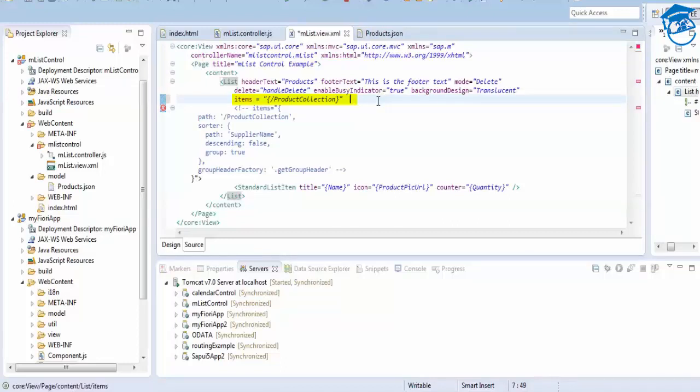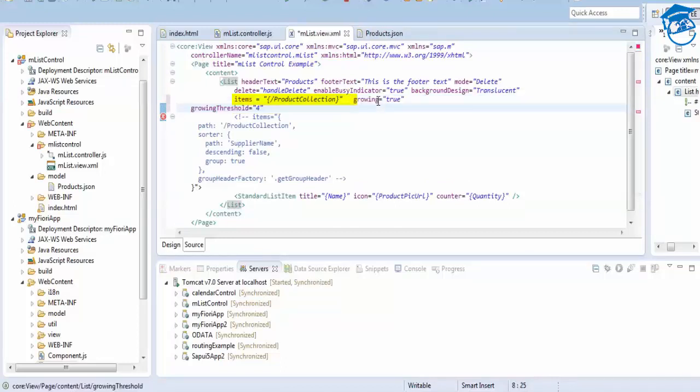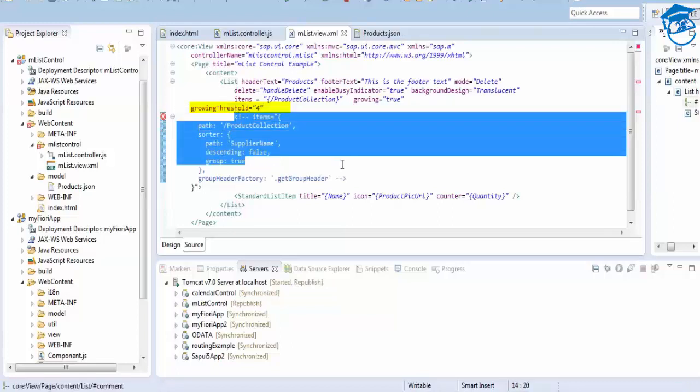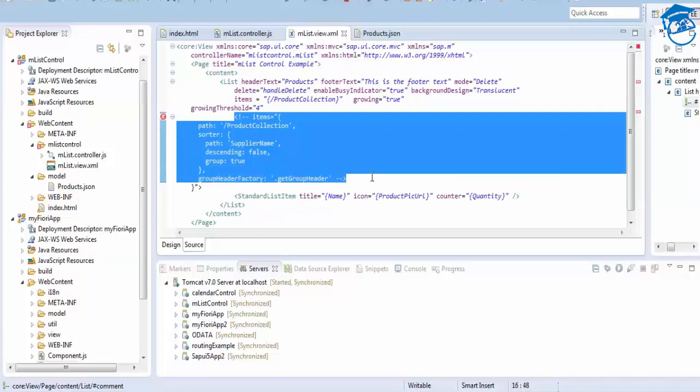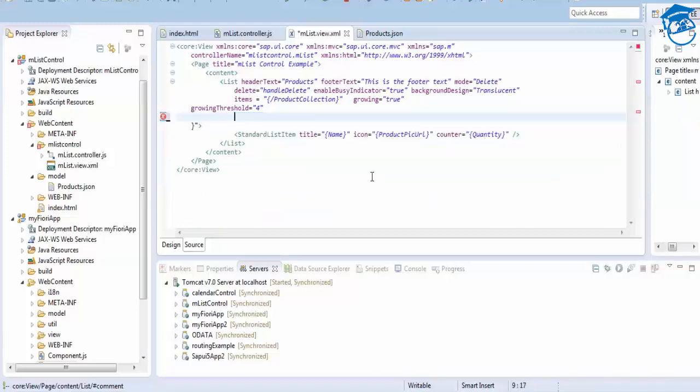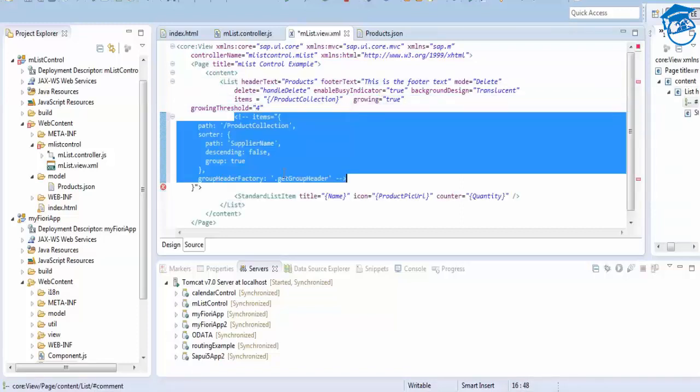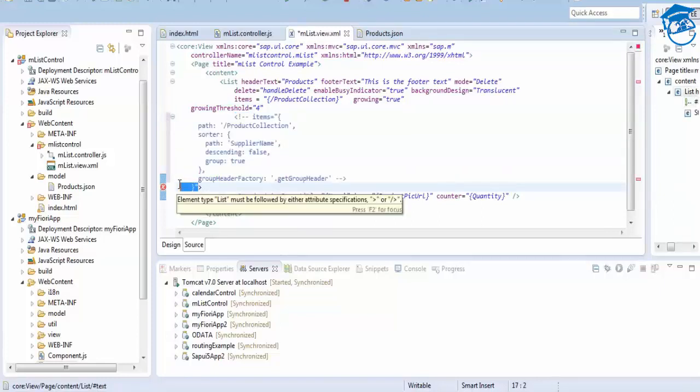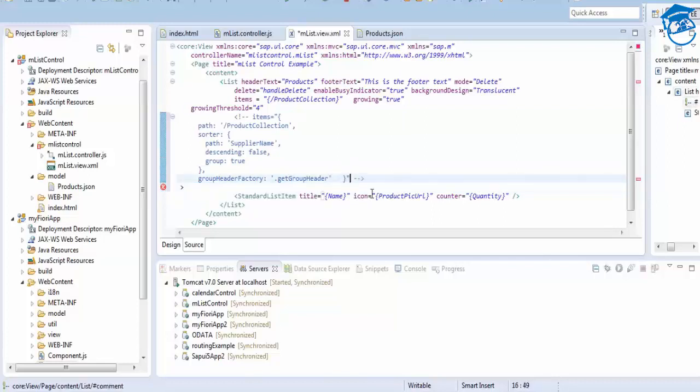And inside this we have growing list, and I'm going to save it. So items, growing list. Okay, this I want to comment.